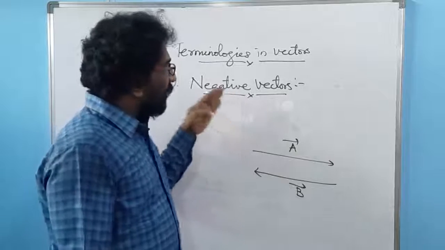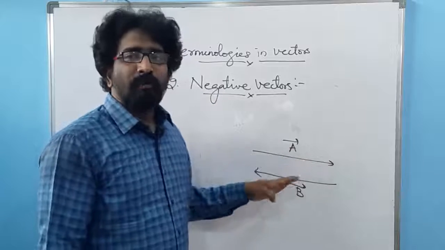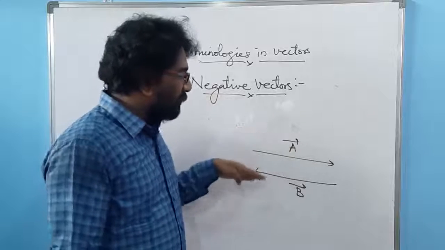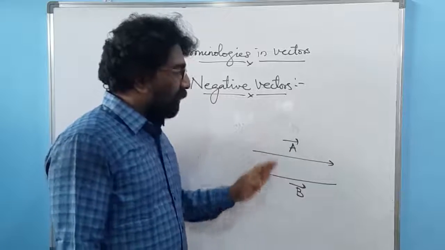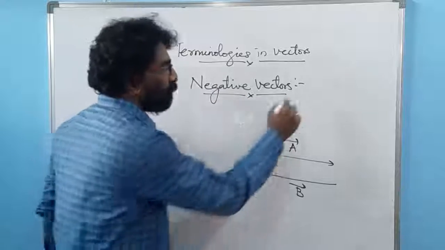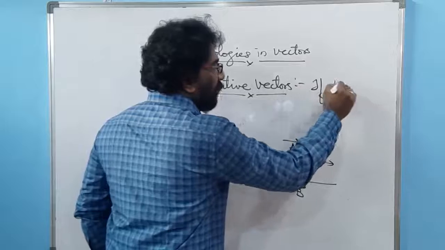If it is an equal vector, the direction will be same. Both the vectors will be having the same direction. Those are called equal vectors. If the direction is different and it is having the equal magnitude, we call those kind of vectors as negative vectors. If two vectors,